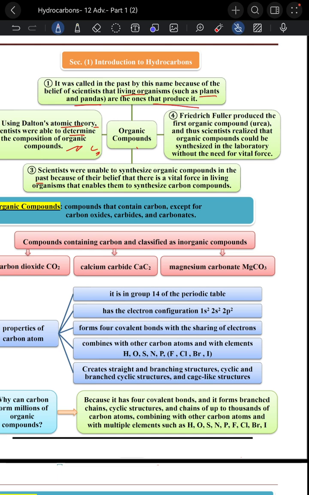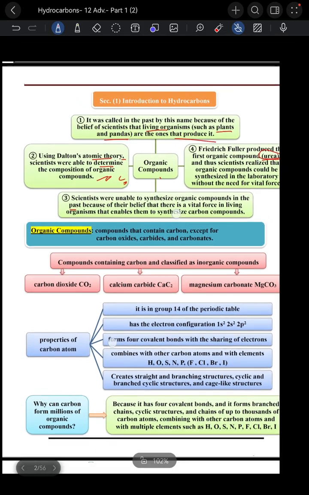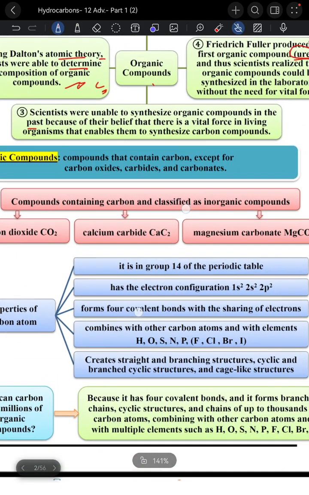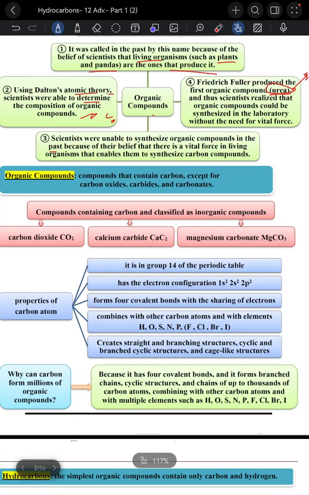Friedrich Wöhler produced the first organic compound, urea. So this one is the first organic compound produced. And these scientists realized that organic compounds could be synthesized in the laboratory. So let's see now what's the definition of an organic compound.